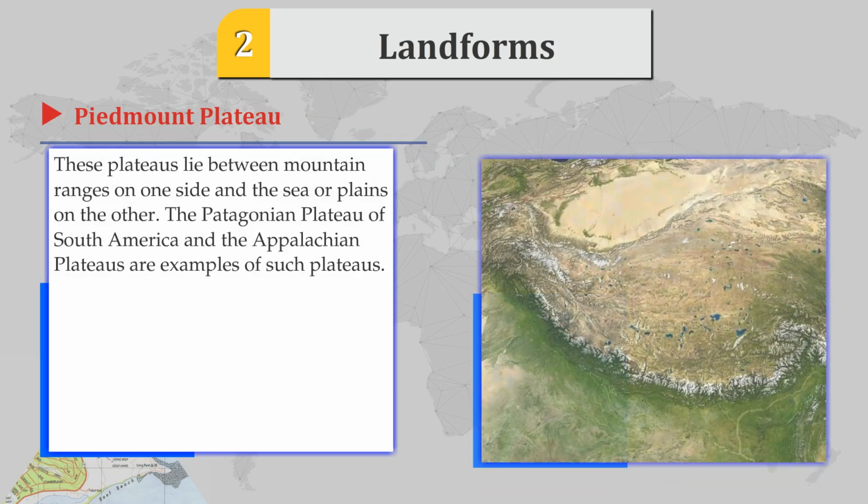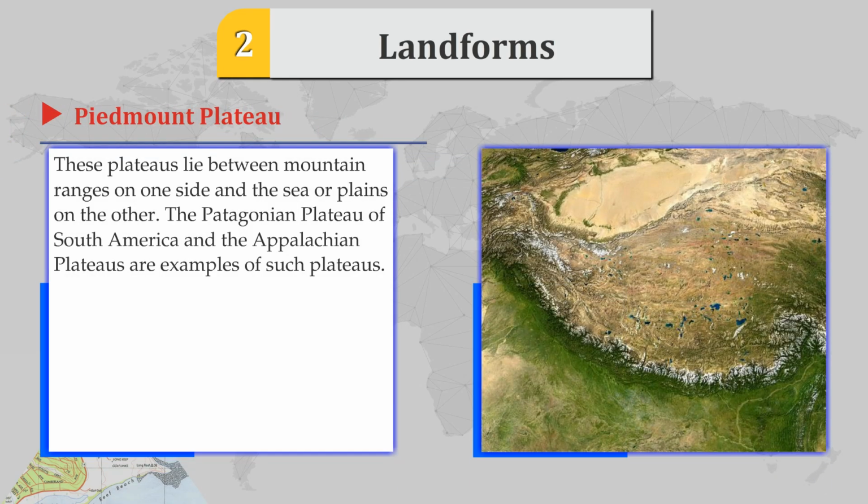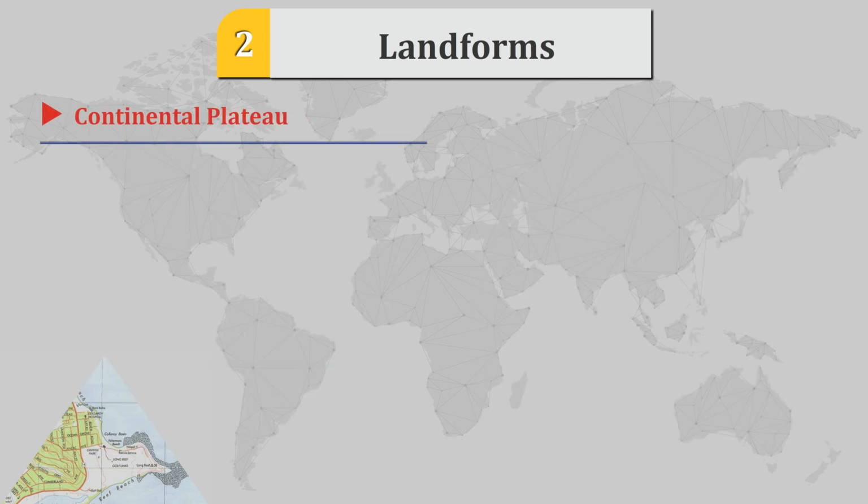Piedmont Plateau. These plateaus lie between mountain ranges on one side and the sea or plains on the other side. The Patagonian Plateau of South America and the Appalachian Plateaus are examples of such plateaus.